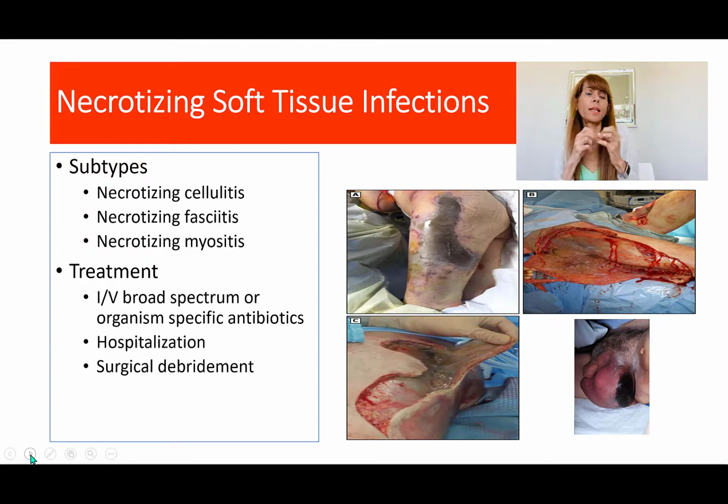And then there is necrotizing myositis, which is basically the dead end condition. That is where the muscle is involved, there is gas produced there, and there's a whole lot of complications, and these patients will definitely need surgical treatment and debridement, and oftentimes they lose a lot of tissue. So the treatment is going to be broad spectrum IV antibiotics, hospitalization, hydration, supportive treatment, and surgical debridement. It's very important to treat it.